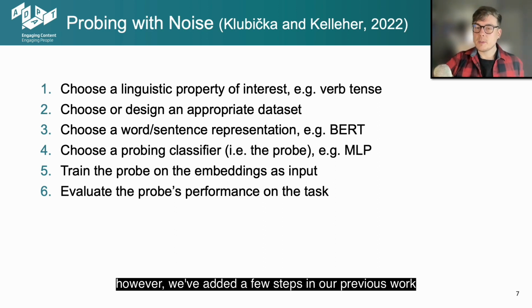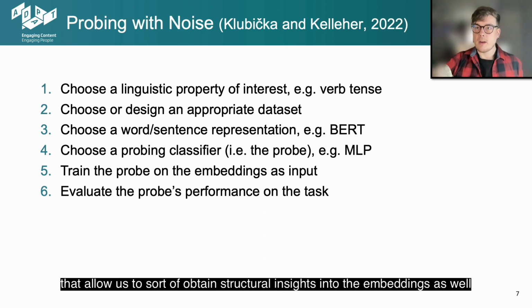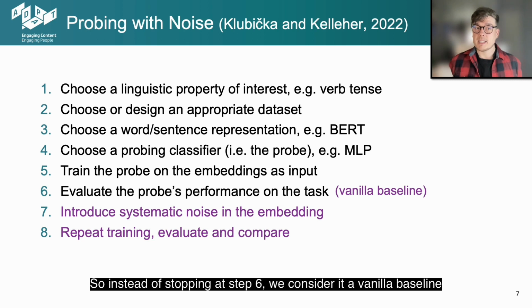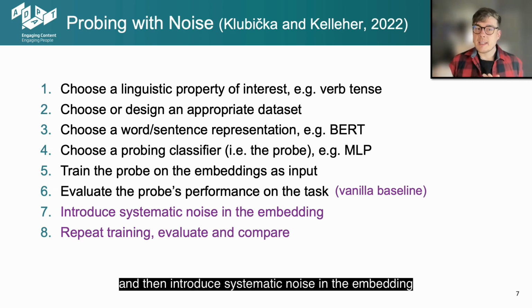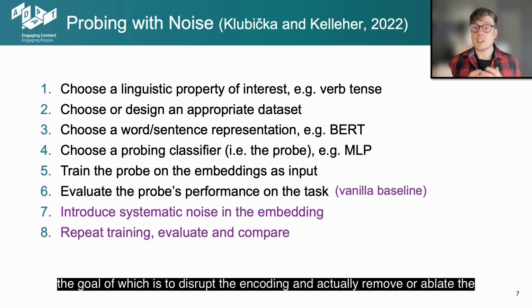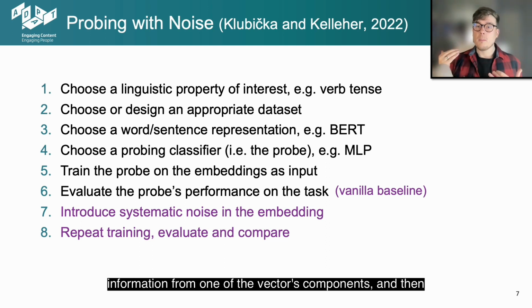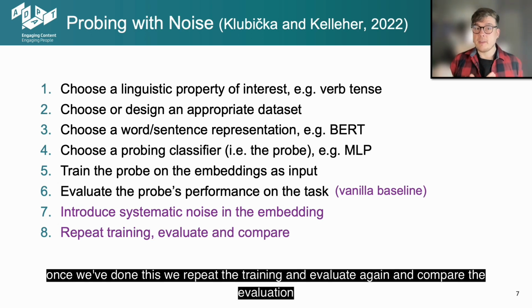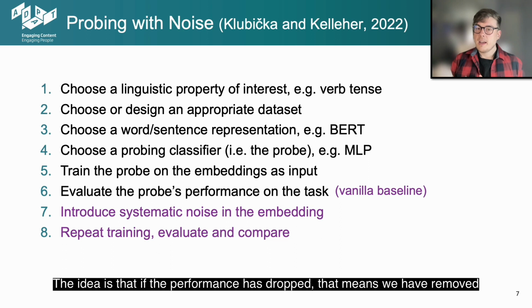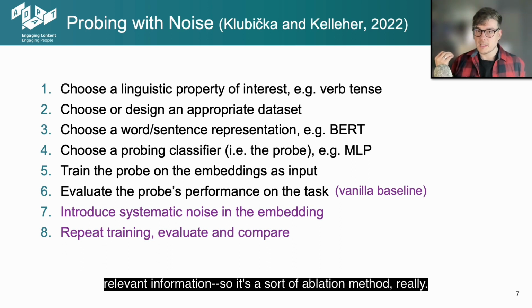However, we've added a few steps in our previous work that allow us to obtain structural insights into the embeddings as well. So instead of stopping at step 6, we consider it a vanilla baseline and then introduce systematic noise in the embedding, the goal of which is to disrupt the encoding and actually remove or ablate the information from one of the vector's components. And then once we've done this, we repeat the training and evaluate again and compare the evaluation. The idea is that if the performance drops, that means we've removed relevant information. So it's an ablational method, really.